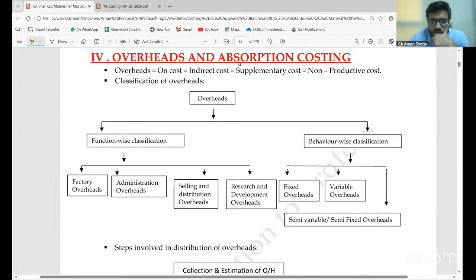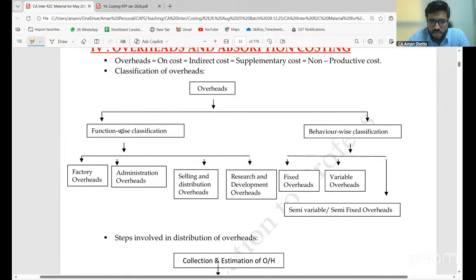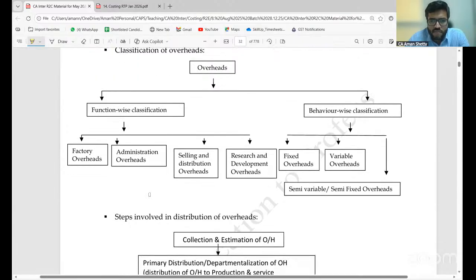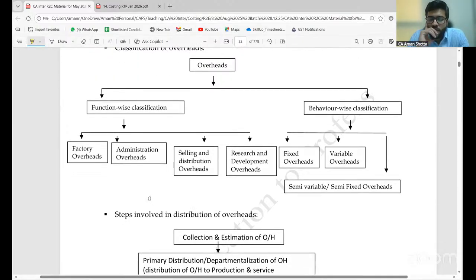Overheads and absorption costing. Overheads equals on-cost equals indirect cost equals supplementary cost equals non-productive cost. Classification of overheads: overheads are divided into two. Function-wise classification: factory overheads, administration overheads, selling and distribution overheads, research and development overheads. Behavior-wise classification: fixed overheads, variable overheads, and semi-variable or semi-fixed overheads. I hope you revised the introduction chapter on semi-variable cost.